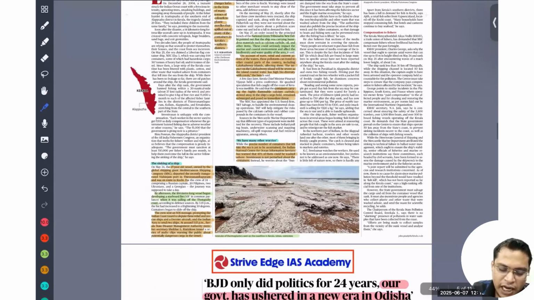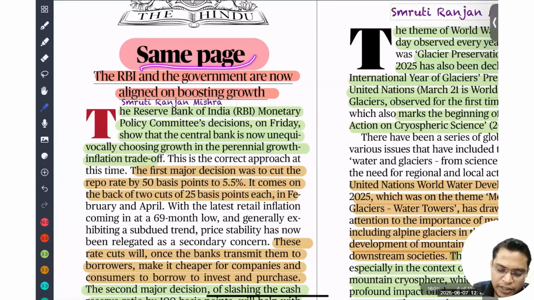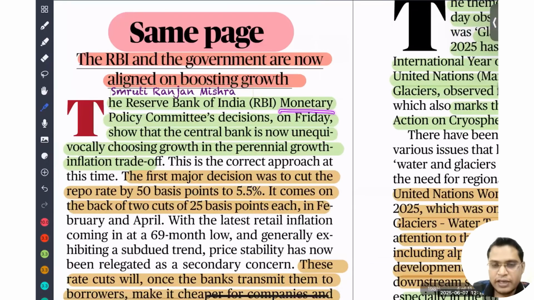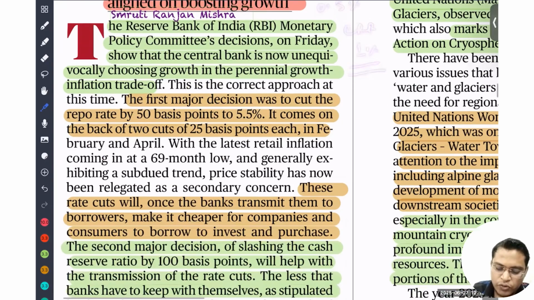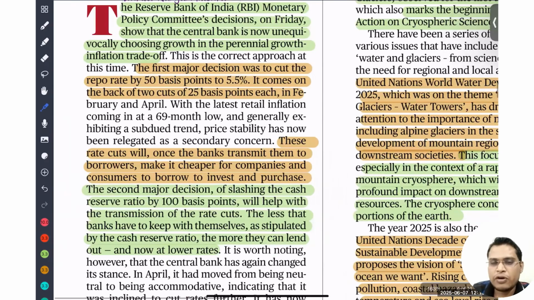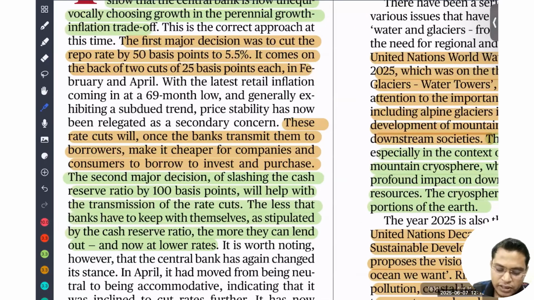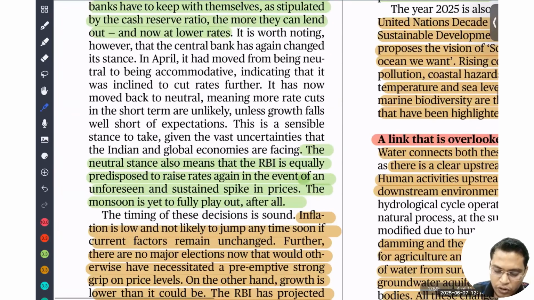So same page, the RBI and government are now aligned on borrowing, boosting the growth. The Reserve Bank of India Monetary Policy Committee recently decided to reduce the repo rate by 0.5% and the cash reserve ratio by 1% to boost the growth. Why is this happening? Because the primary objective of RBI is to limit or control inflation, but inflation is under control and we need to boost our growth. So that is the reason it is reducing both, so that there is growth of the Indian economy.